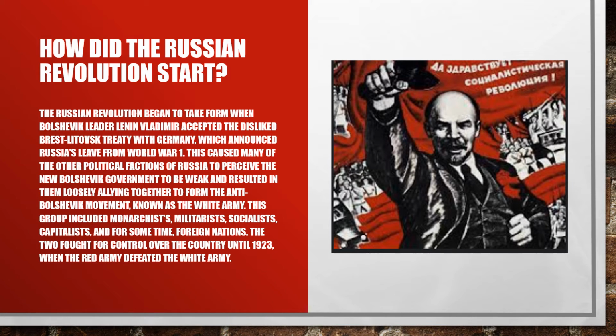Alright, now we're going to be getting to the actual Russian Revolution. Now, how did the Russian Revolution start? The Russian Revolution began to take form when the Bolshevik leader Vladimir Lenin accepted the disliked Brest-Litovsk